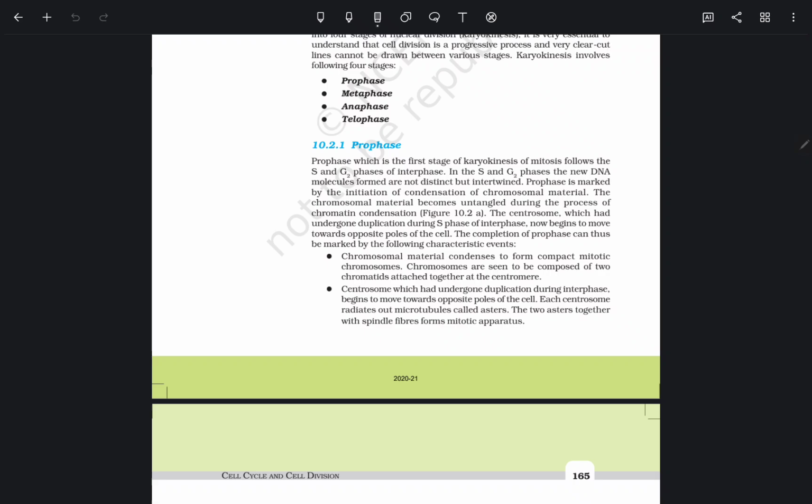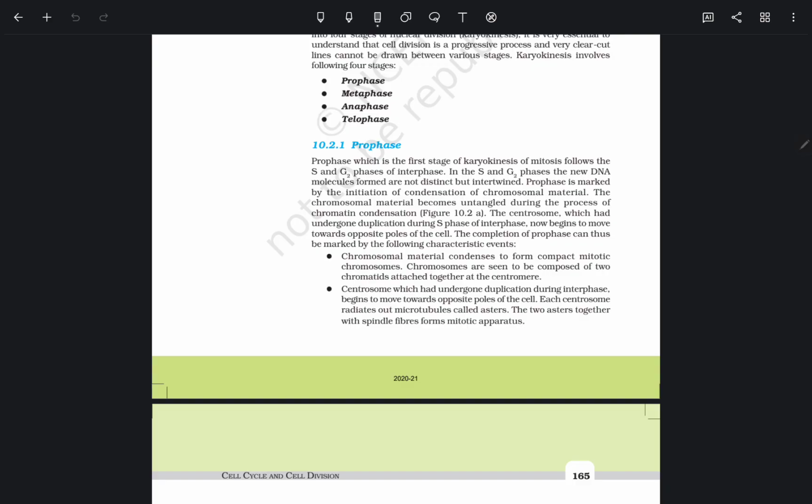Prophase is marked by the initiation of condensation of chromosomal material, and the chromosomal material becomes untangled during the process of chromatin